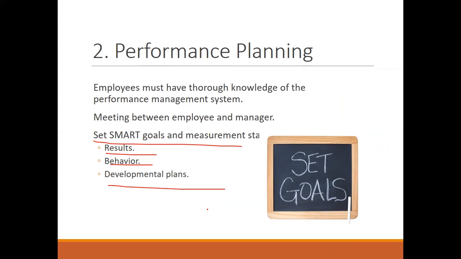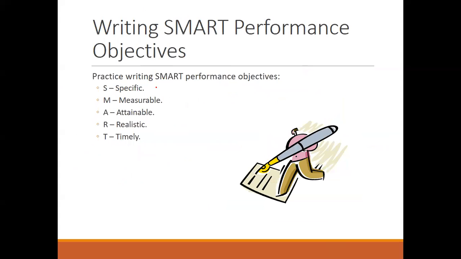So when we say SMART goals, goals have to be specific, measurable, attainable, realistic, and time-bound. So you have to set a deadline, you have to bring something which can be achieved. All these things should be taken into consideration when you are setting the performance goals.